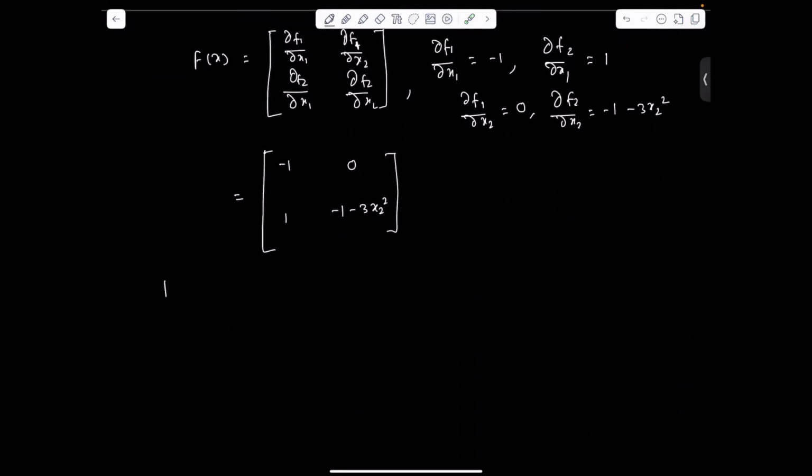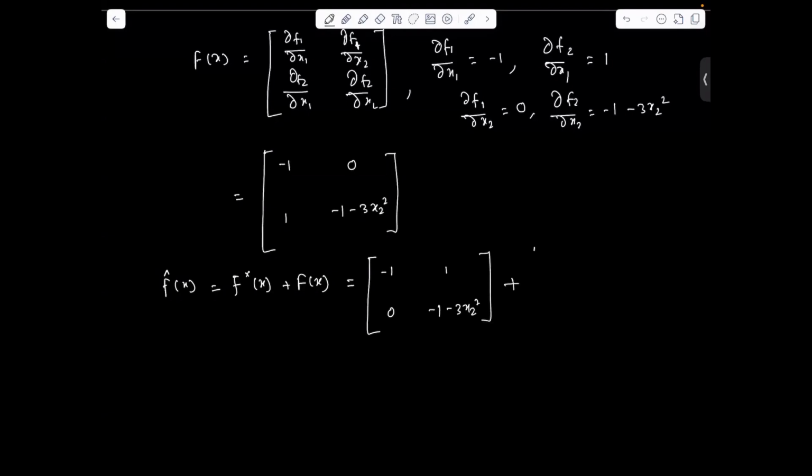F cap x we can write as F*(x) plus F(x), using the conjugate transpose of F(x): minus 1, 1, 0, minus 1 minus 3x2 square, plus F(x): minus 1, 0, 1, minus 1 minus 3x2 square.